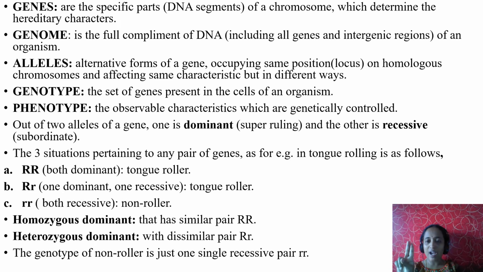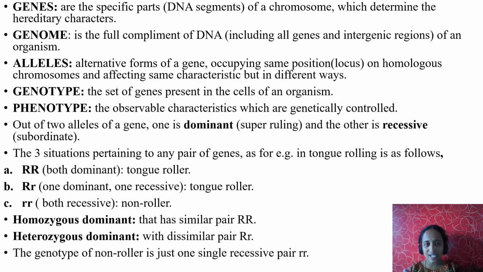Say for example, in a pair of genes, one gene encodes for curly hair, another gene encodes for silky hair or straight hair. So both the genes together are called what? Alleles. So you may get either curly hair or straight hair. It depends upon chance.